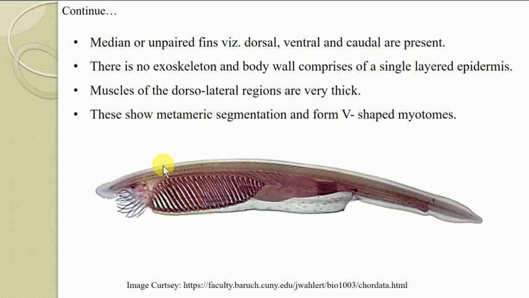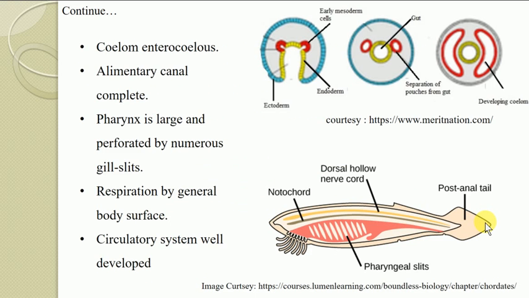So if you see this diagram, this one is a very small dorsal fin, it reaches up to the tail region. Then this one is a ventral fin, and this one is a caudal fin. With the help of these median or unpaired fins, they are able to swim in the marine water. The unpaired fins, so called median fins, such as the dorsal fin, ventral fin and caudal fin, are useful for locomotion, that is swimming.